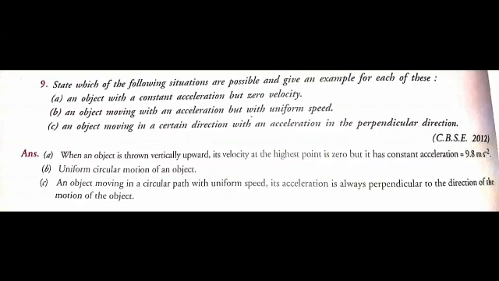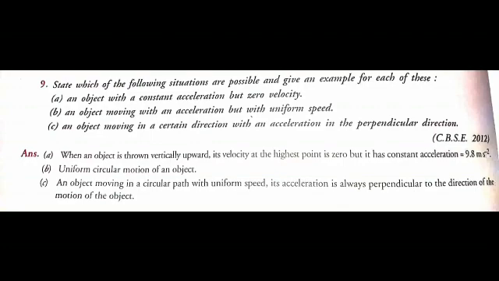As a first, I am considering here: state which of the following situations are possible and give an example for each of these. In subtopic A, I have an object with a constant acceleration but zero velocity. This is possible.